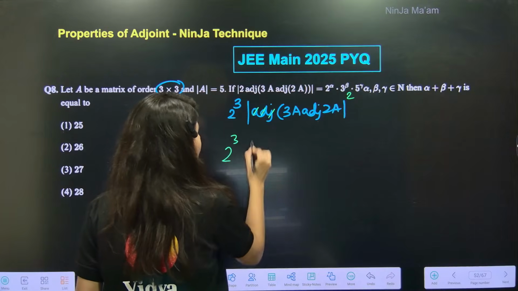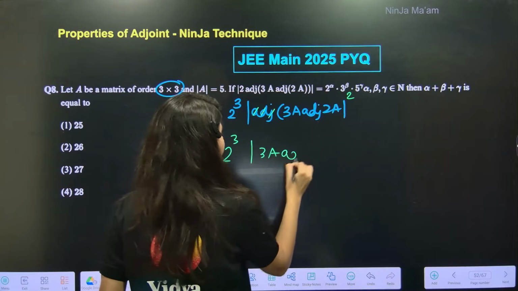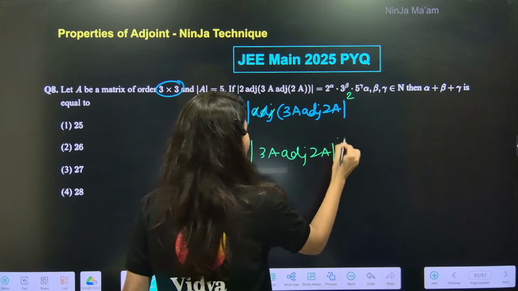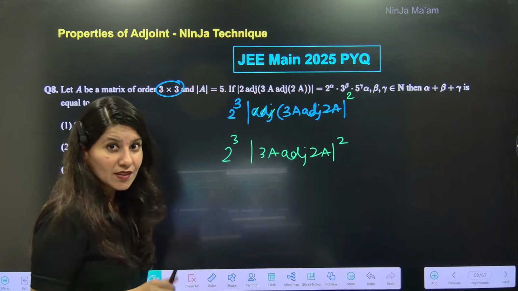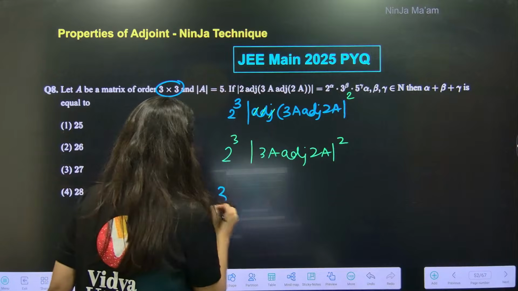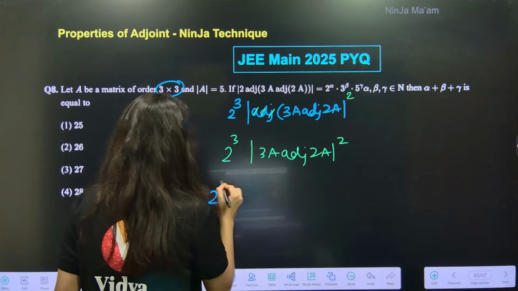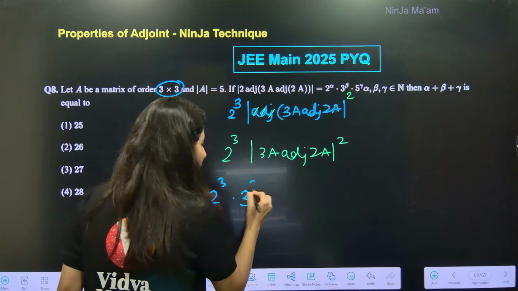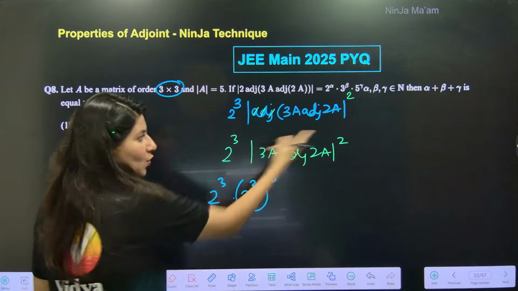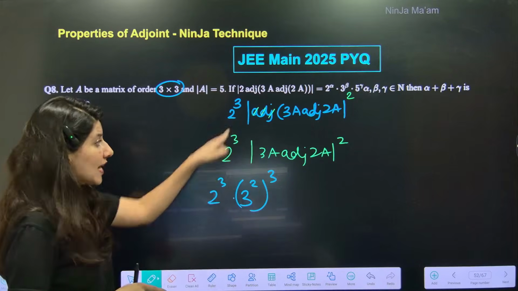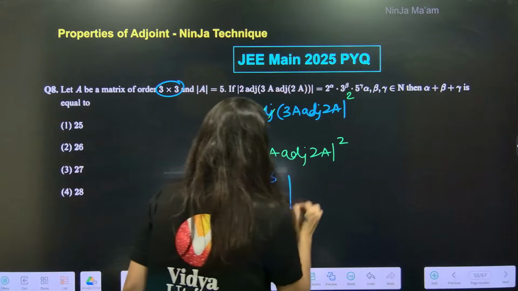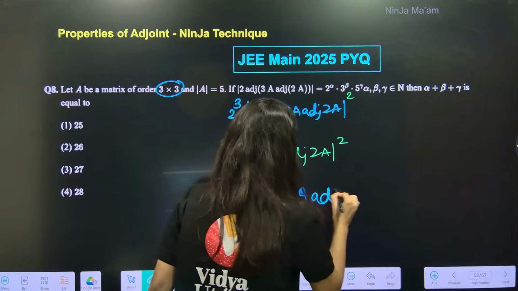So 2 cube determinant 3A adjoint 2A square. Now 3 will come out and cube will be there. So 2 cube, 3 square but cube, square was already there, cube because I am taking it out of the determinant. So determinant A adjoint 2A.